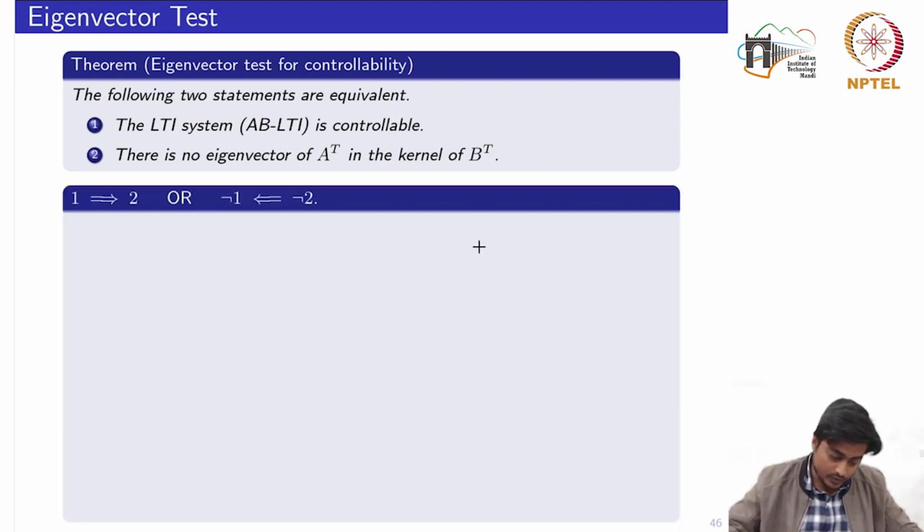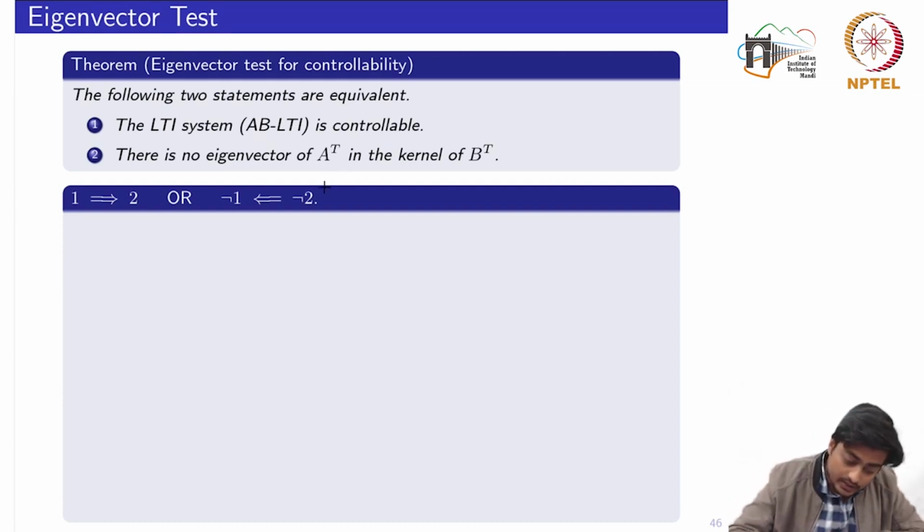So let's see the proof, which says 1 implies 2, that if the (A, B) pair is controllable, then there is no eigenvector of A transpose in the kernel of B transpose. We'll prove this through negation, that is the reverse implication: if there is an eigenvector of A transpose in the kernel of B transpose, then the system is not controllable.